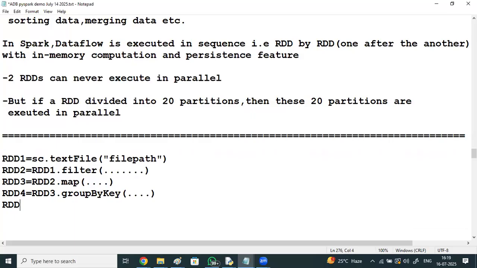Yes. RDD5 equal to again RDD4 dot some mapping such a way that each and every employee name starting with uppercase character. Finally, if you perform RDD dot collect, if you perform some action, means there are some actions, collect, count, take. Whenever you say this RDD5 dot collect, then from RDD1 to RDD5, they will be loaded, they'll be computed one by one, right?